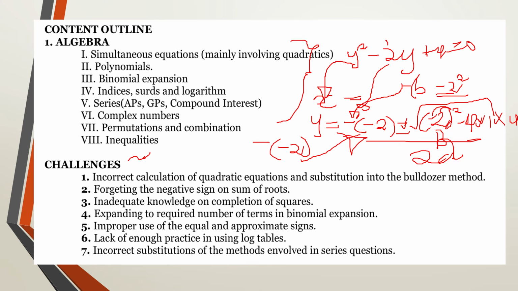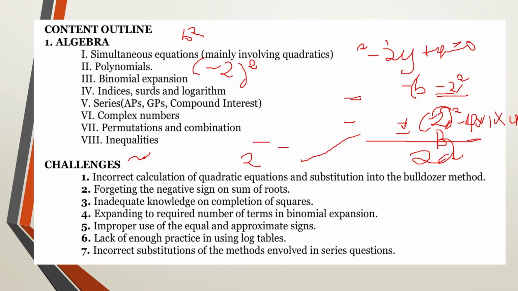But don't calculate it in your head and then say it's going to be positive 2. When you do that, you don't get the substitution mark. You have also been told that when handling b squared, when substituting, you make sure that you put the negative inside the bracket, and also put the squared outside the bracket. So it's a common error when it comes to calculation using the bulldozer method.